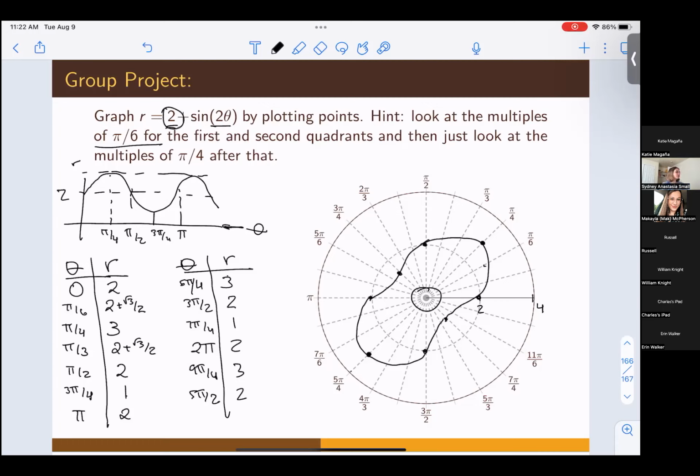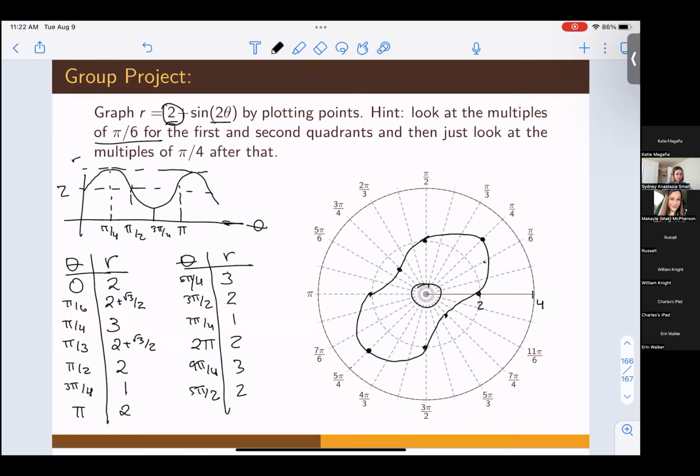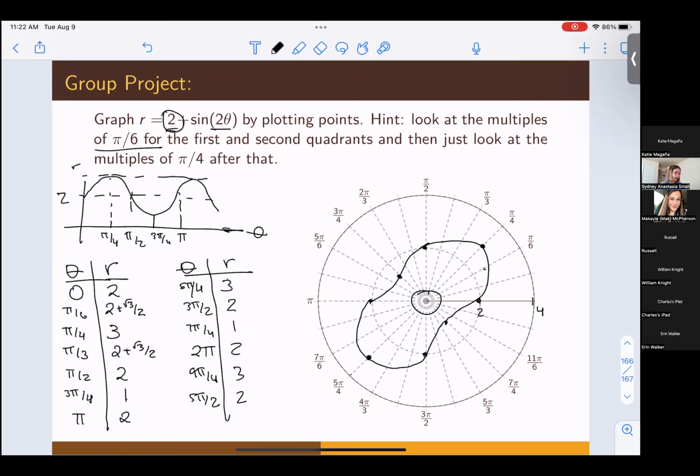Okay, that is actually it for content for the semester. So we are done with the course. That is it. That should be the last page in your course packet. So yay, that's awesome.